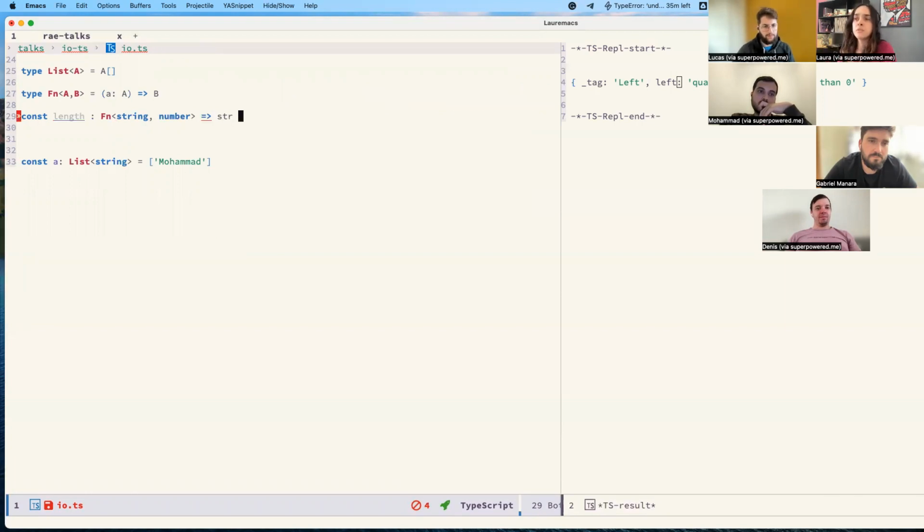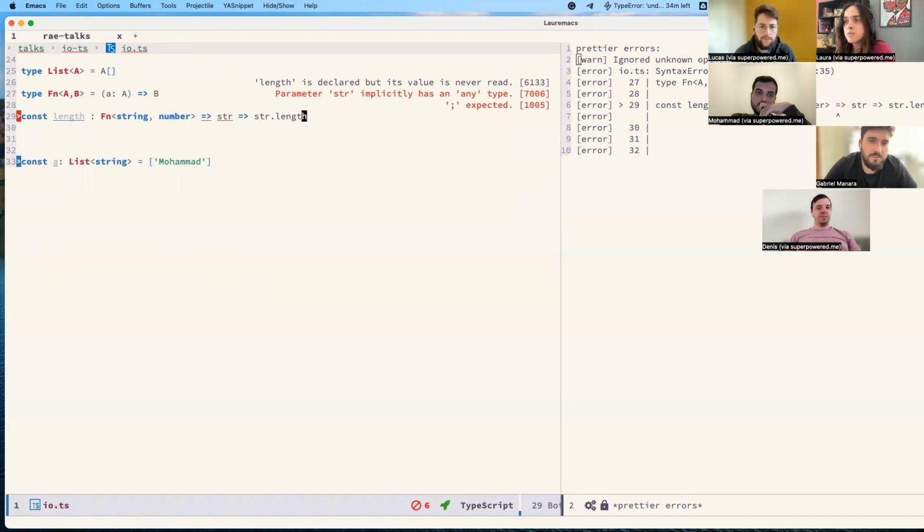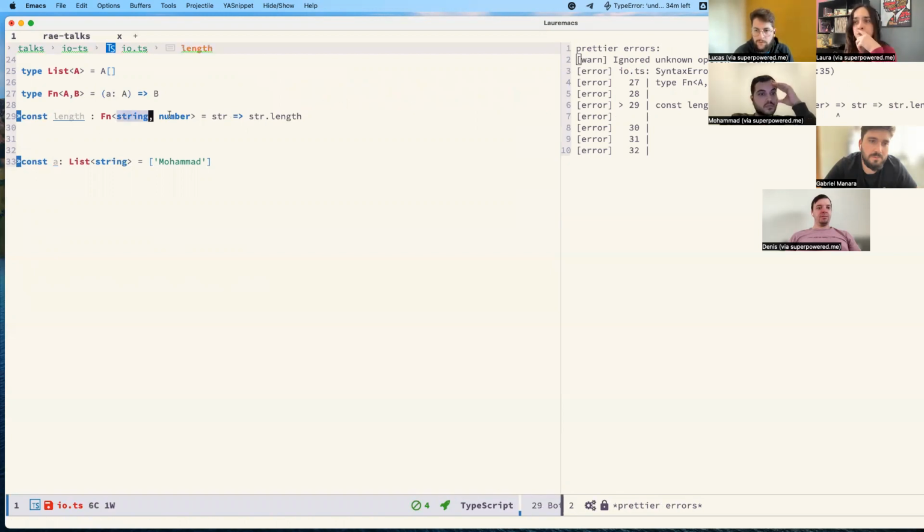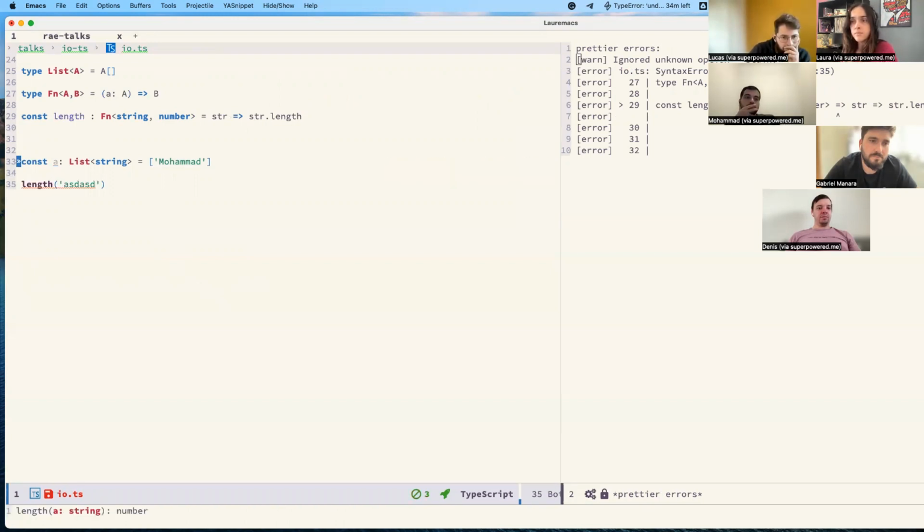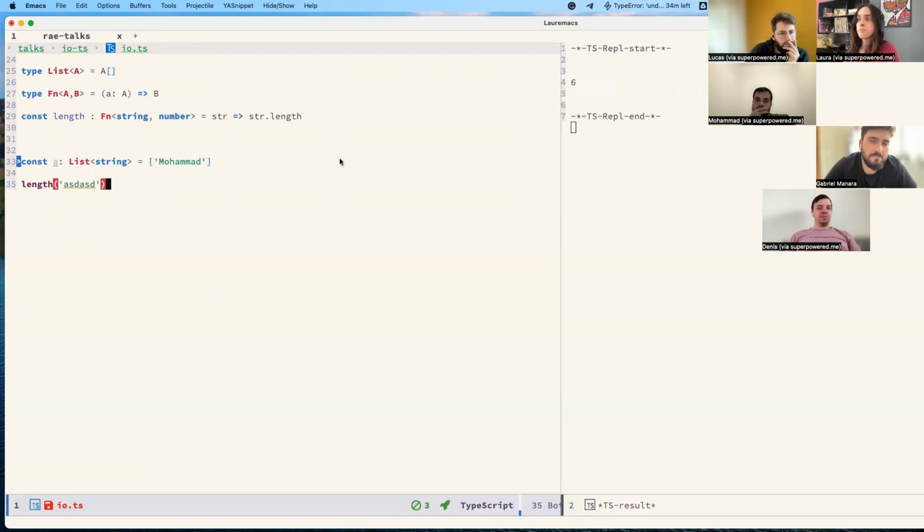And we have here some string, and we return string, sorry. Here. So this is a function that goes from string to number. If I want to apply this function here in a name, for instance, something like that, and I call this length function, okay, it came from string and got to a number.